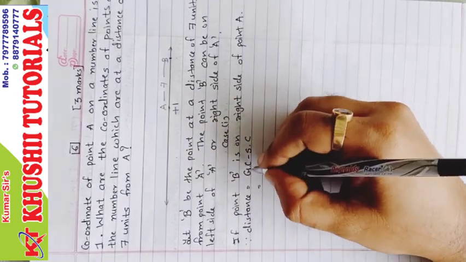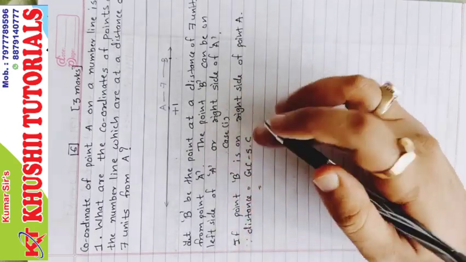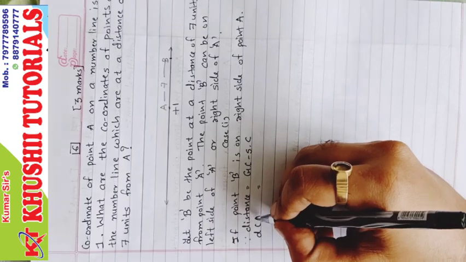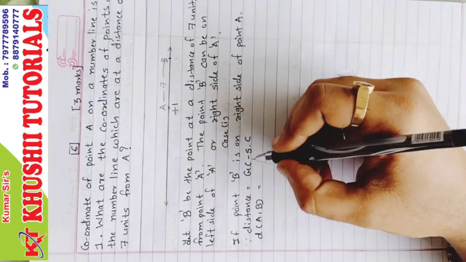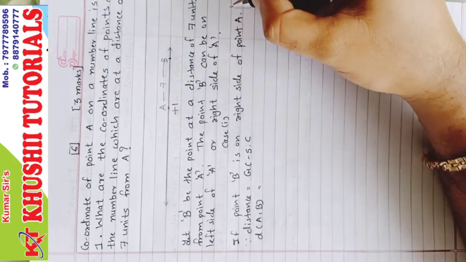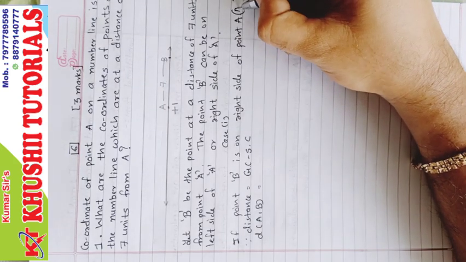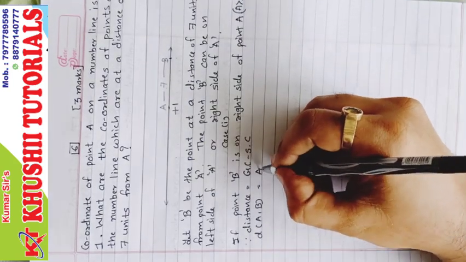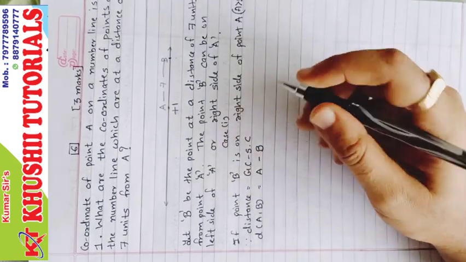In the exam you have to write the full form. Right now, for practice, it's okay if you use the short form.